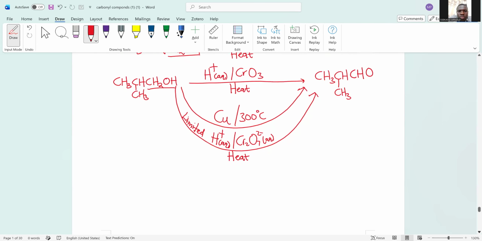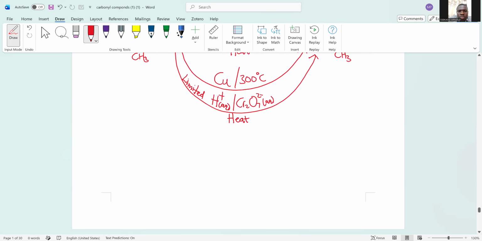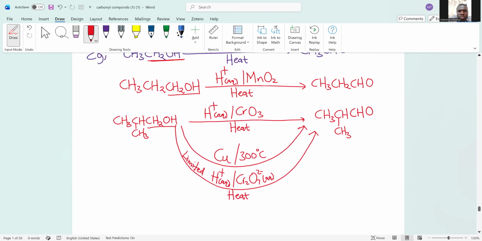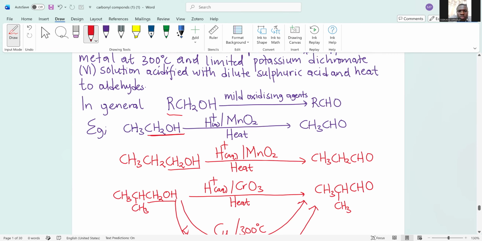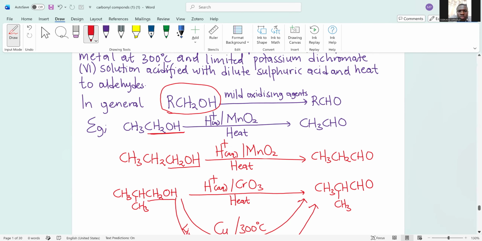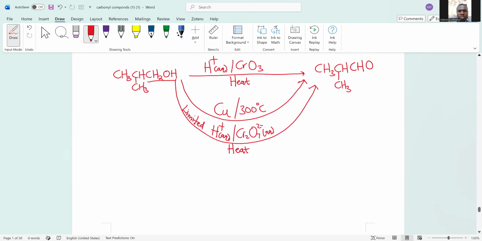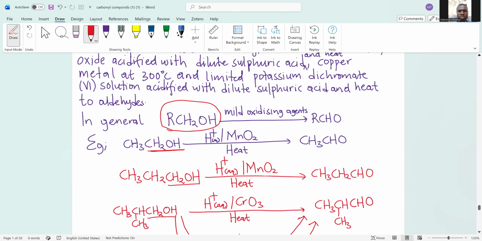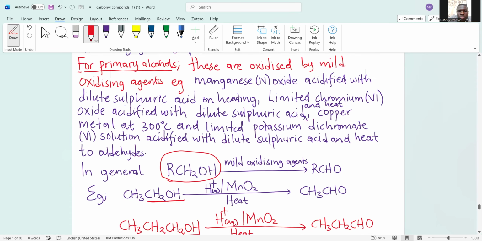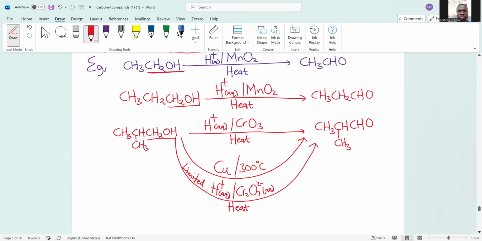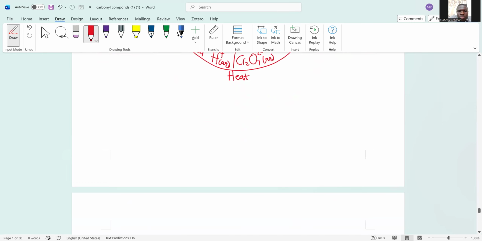Now we continue. We have explored how, in general, one has this representation. If you have an alcohol of this form, then if it is oxidized by a mild oxidizing agent, you get an aldehyde. You only get an aldehyde with mild, weak oxidizing agents. Now there are two types of oxidizing agents, those that are weak and those that are strong. It is important to note that,